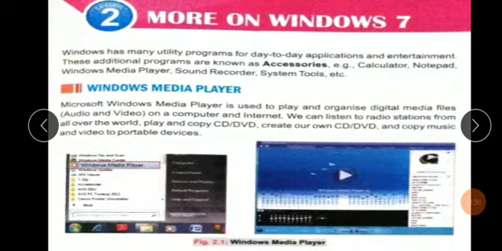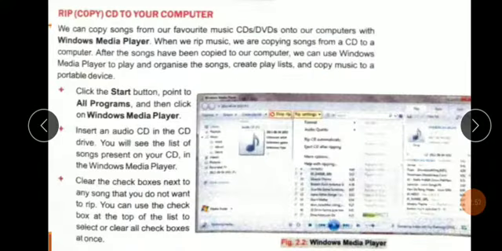Means how to open Windows Media Player? First you click the start button, then go to all programs, and after that you click accessories option and you click Windows Media Player. When you click Windows Media Player, then Windows Media Player appears like this on your screen.